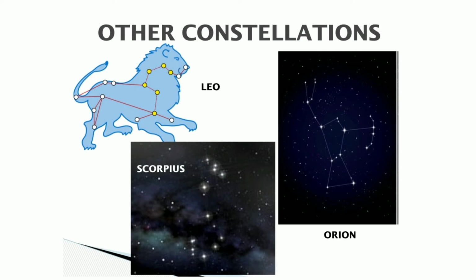Now here are some other constellations such as Leo, Scorpius and Orion, and as you can see the different patterns formed by these constellations, and so are their respective names.